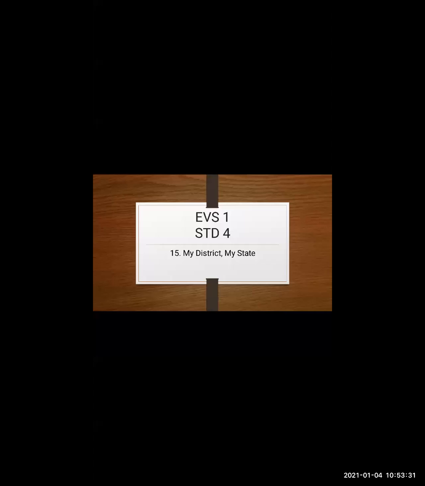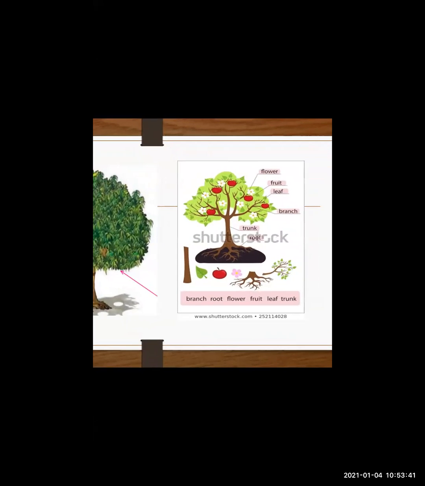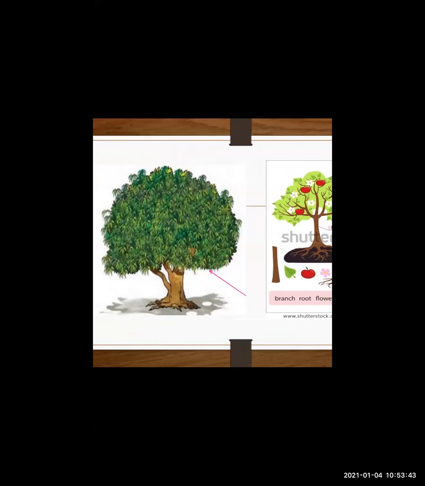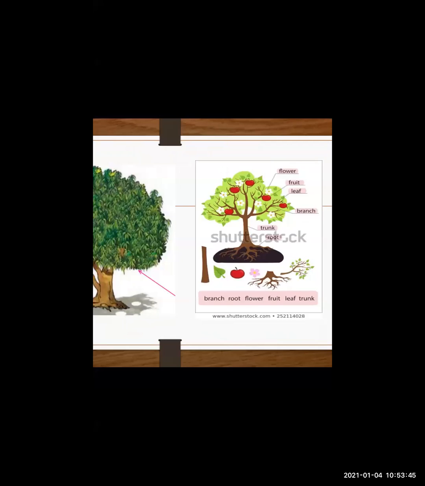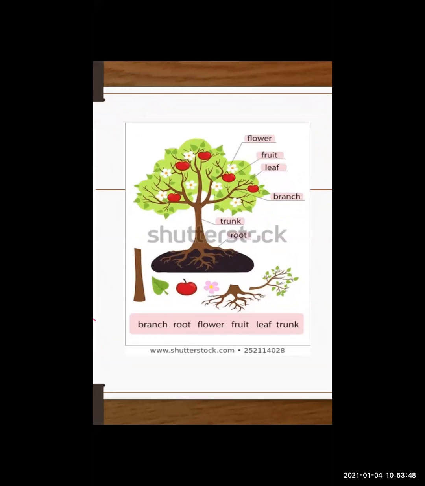So today's chapter name is My District and My State. Okay, can you see the page number 92? Everyone, what is given in the picture? It's a tree given over there. What are the different parts of the tree? Can you see here? Come on, anybody write for me?